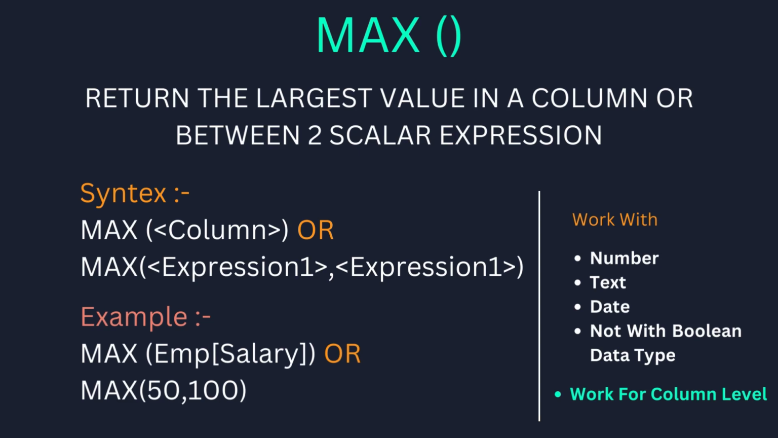So this is the example: MAX, then inside the bracket you can pass the salary column of the employee table. So what will be the result for this? It will give the maximum salary of the salary column in the employee table, right? On the other hand, if you pass two parameters inside the MAX function, that is 50 and 100, then it will give you the output as 100, because between these two expressions, 50 and 100, the maximum value is 100, correct? So in this way the MAX function works.